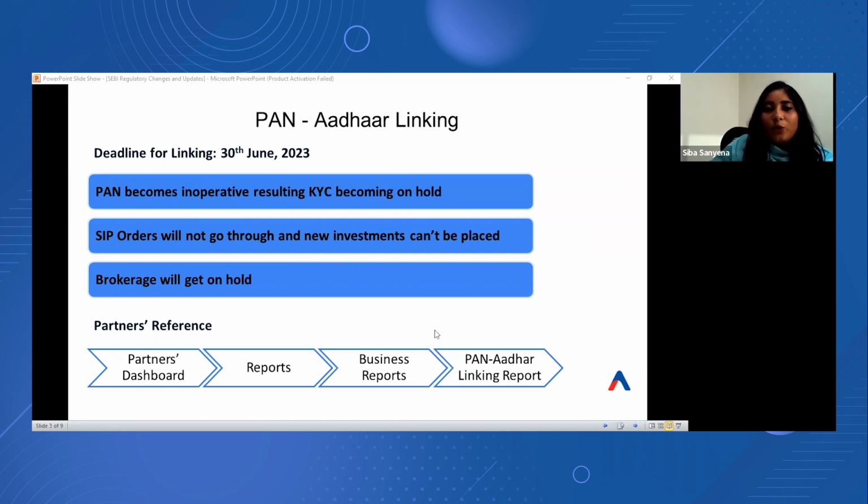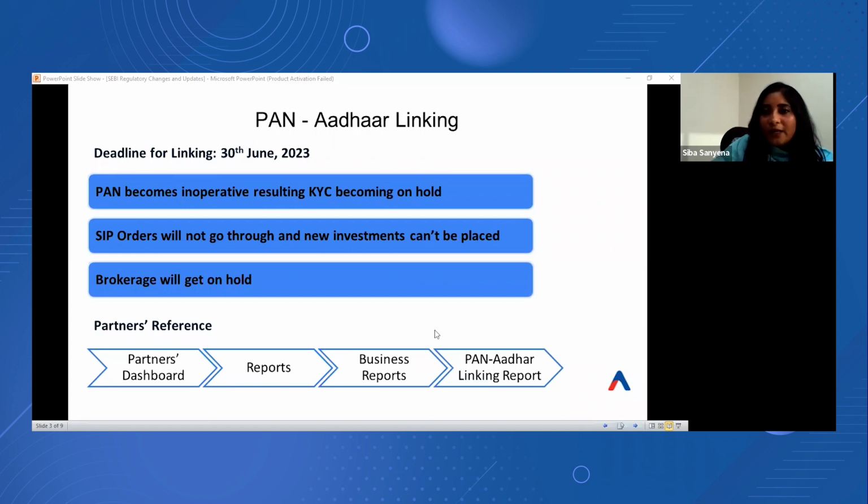So from our end, what we have done is we have generated the CAMS and K-Fintech reports from the RTA's end, where we have extracted a tentative list of the clients for whom the PAN and Aadhaar are yet to be linked. And we have also floated emails to your clients with a detailed process on how to link the PAN with the Aadhaar. From the partners' perspective, the partners can directly go to the partners dashboard and then to the report section, and refer to the PAN-Aadhaar link report, which is there under the business reports, for viewing all the pending client details for whom linking PAN with the Aadhaar is still pending.